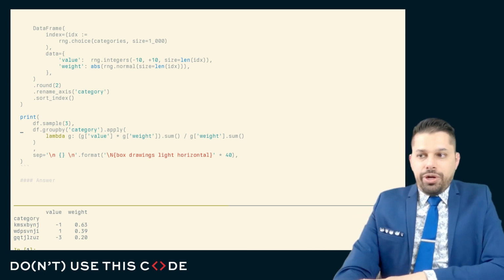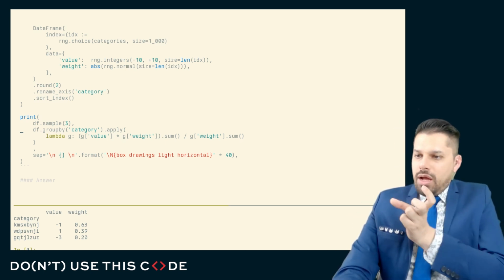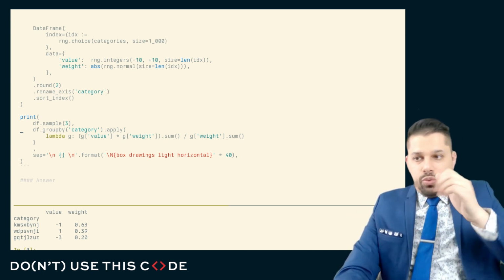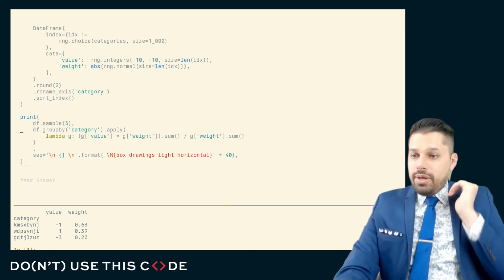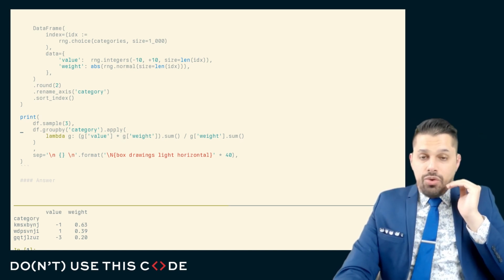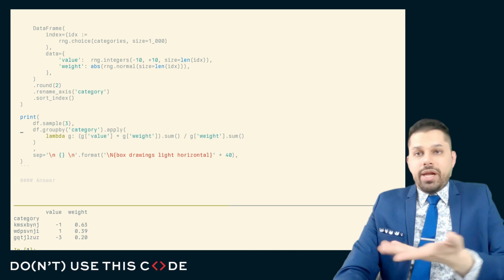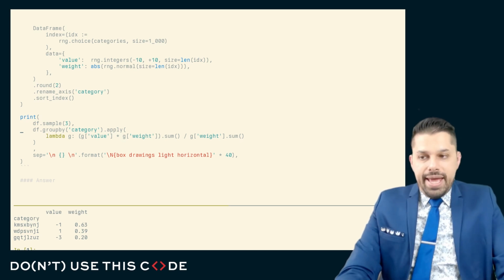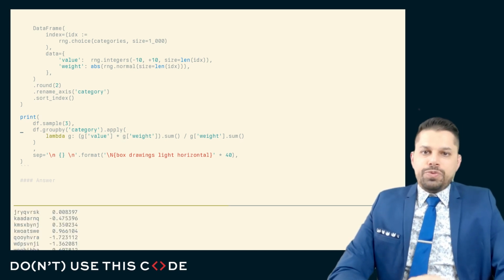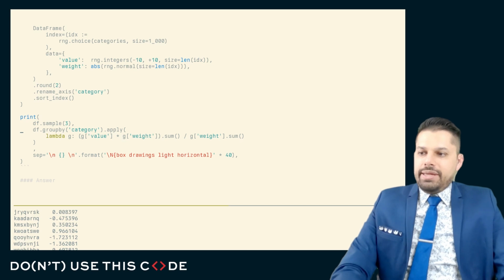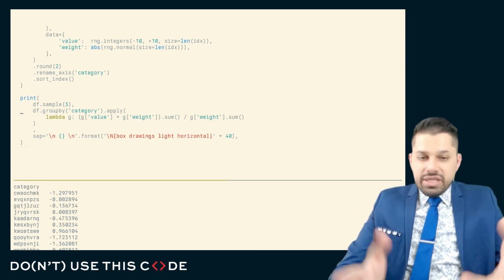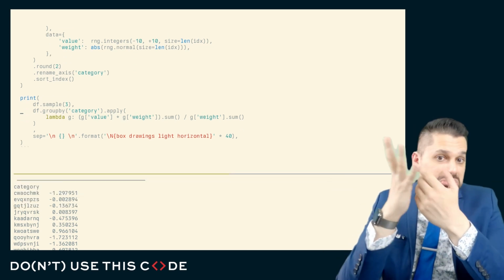I'll group by the category, and I'll do a dot apply. I'll take the value and multiply it times the weight and sum it up across the whole group. I'll take just the value of the weight and sum that up across the whole group, and I'll divide them, and I'll get a grouped weighted summary statistic. And here is my result. Everything seems to work pretty well.